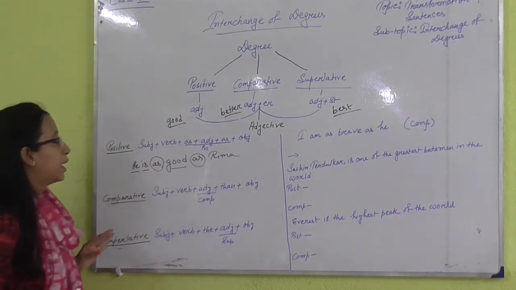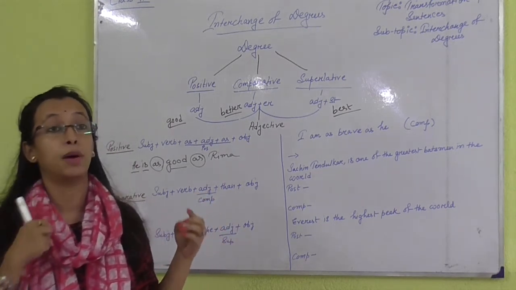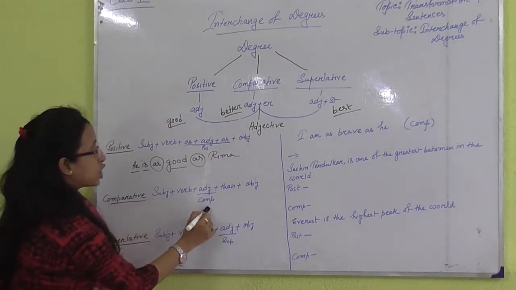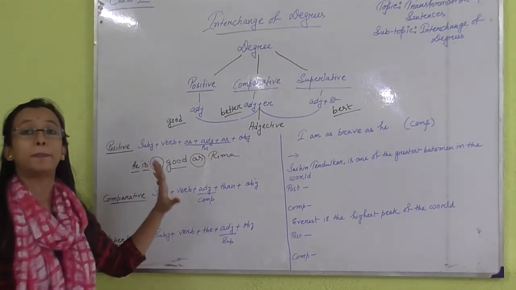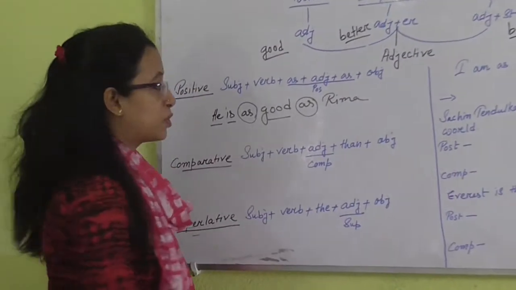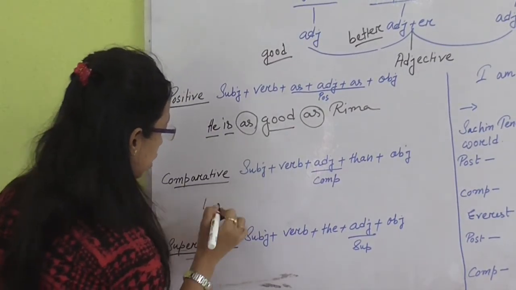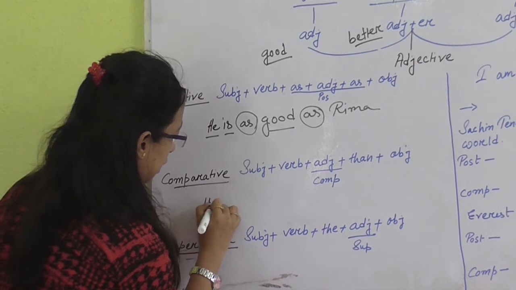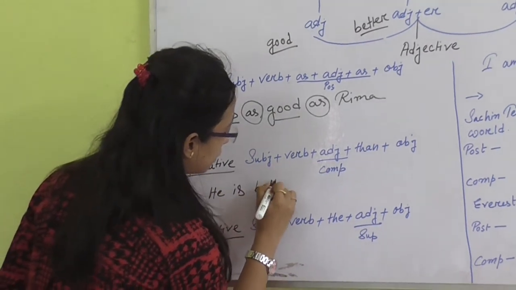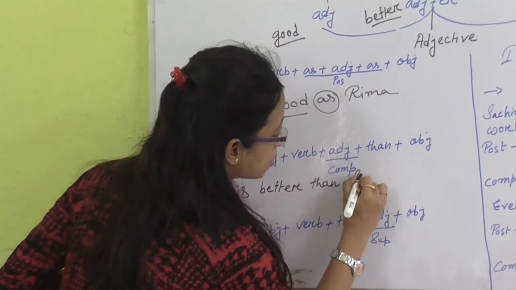Next, come to the comparative degree. How can we write a sentence which bears a comparative degree? Subject, verb, adjective, here meaning the comparative form of the adjective, and then the object. So at first I write, he is better than his brother.